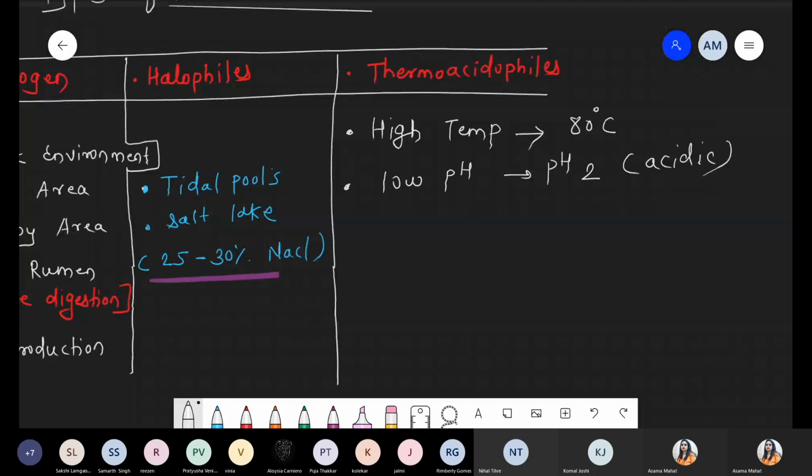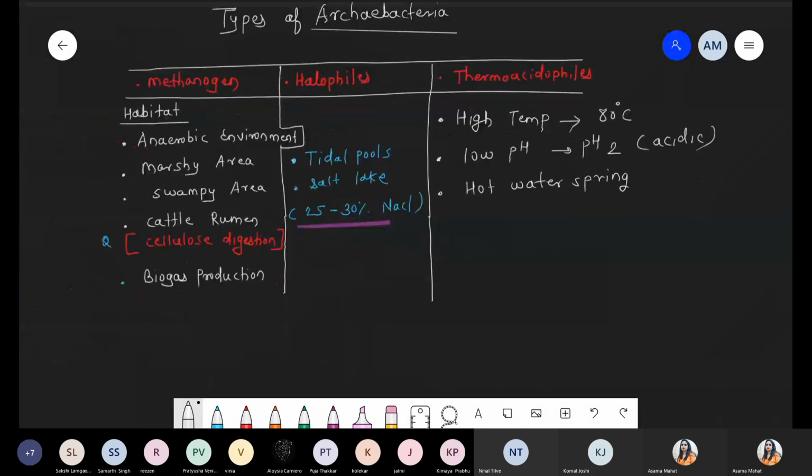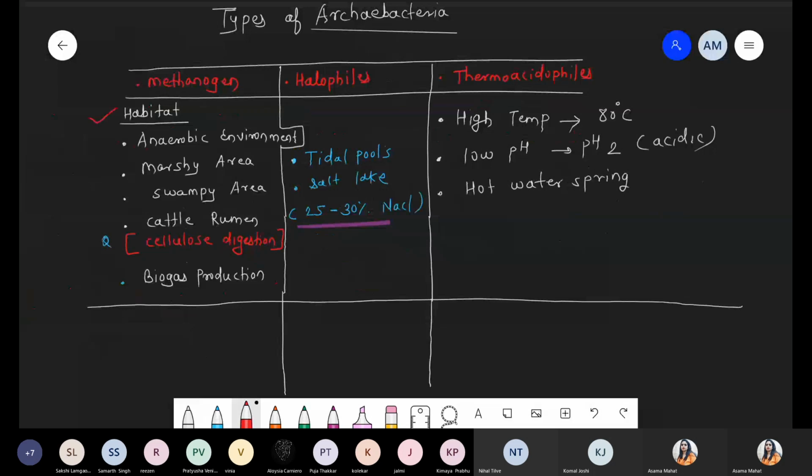Definitely pH 2, it is approximately our stomach pH. So just imagine, itne zyada acidic pH mein bhi bacteria can survive. And as well as these are also part of the hot water spring. Okay. So at that area, which bacteria are present? Thermoacidophiles bacteria are present. So that is the first point with respect to habitat. Got it? Chalo. ये हो गया हमारा first point with respect to habitat.